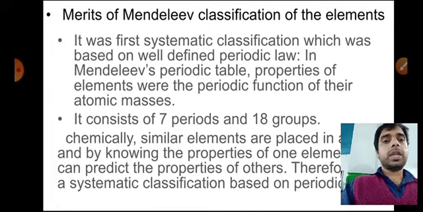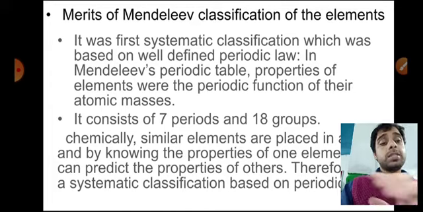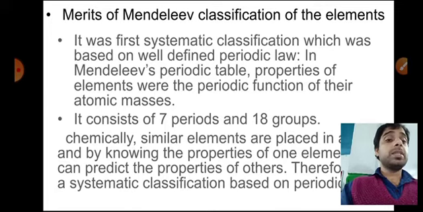This is a video of class 10, and in this video, we are going to discuss the merits of Mendeleev's classification of the elements. And as you know, it is a systematic classification. Before that, no scientist had said that the elements can be placed into groups and periods. So it was the first systematic classification, and that was on the basis of atomic masses, although that is no problem. But it actually told the world that there should be 7 periods and 18 groups in the periodic table.